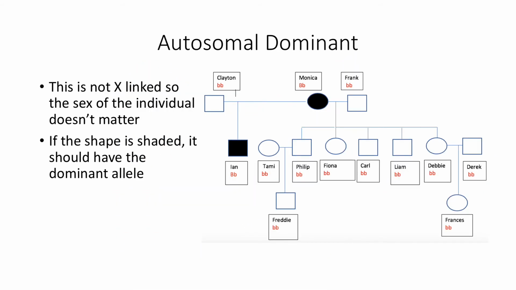Autosomal dominant. So if it's autosomal, we don't have to worry about the sex of the individual. So if it's shaded, then it must have the dominant allele. If not, then you must have the recessive allele. Since Monica is big B little b and Frank is little b, their children can end up with the recessive trait little b, because Monica can give a little b and Frank can give a little b, and not end up bipolar. Monica and Clayton, though, Monica has big B and Clayton has little b, and Ian can end up with a big B from Monica and little b from Clayton and get the bipolar trait, so this mode is consistent with the pedigree.